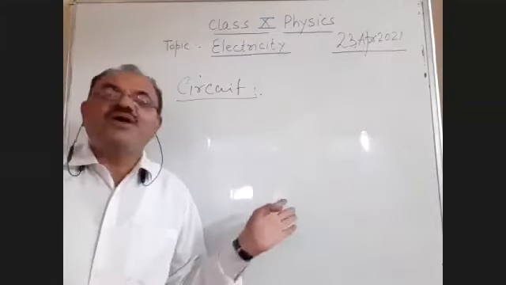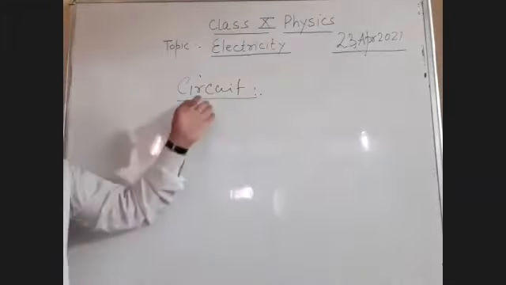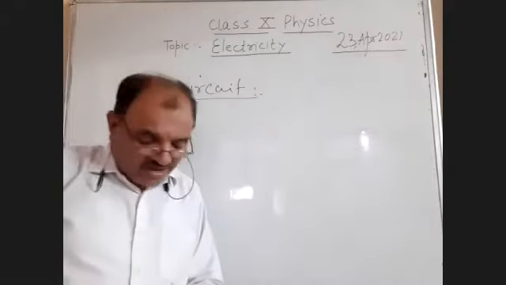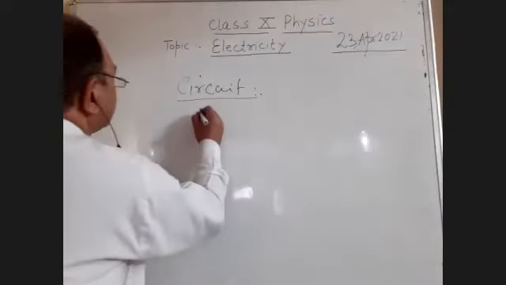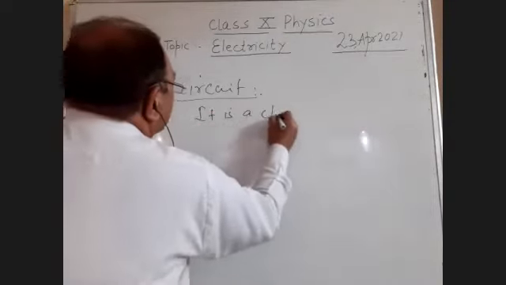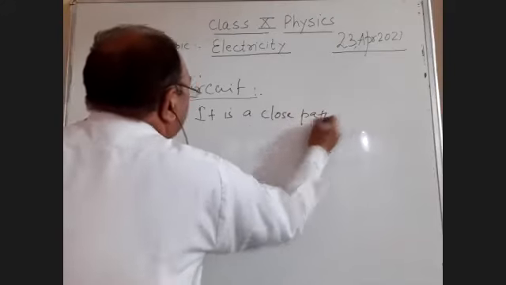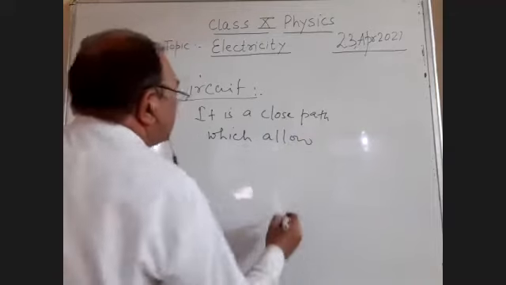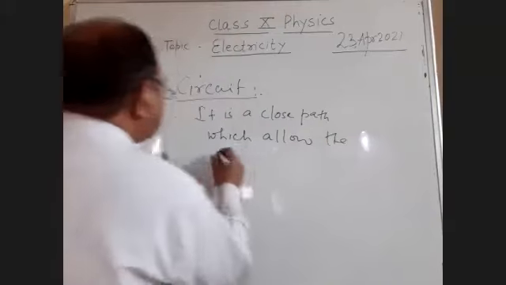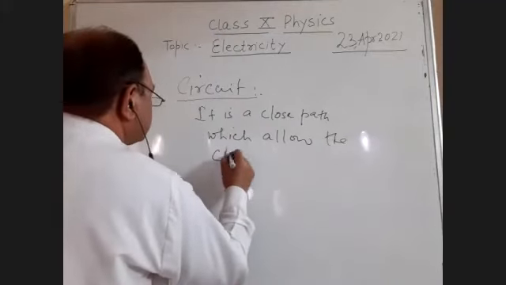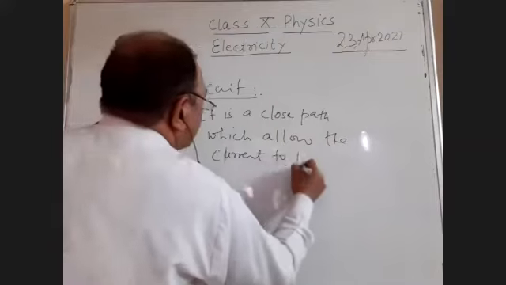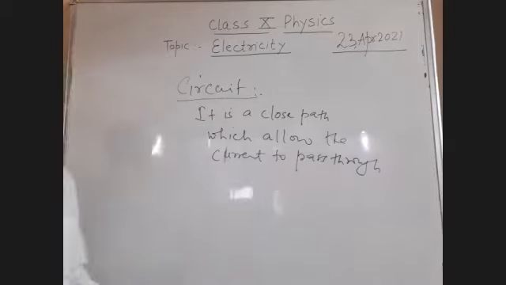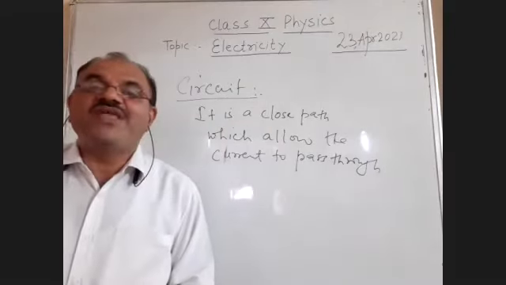So I'll tell you what the function of a switch is also. Now, an electric circuit is a closed path which allows the current to pass through. So I'll write down the definition of circuit. It is a closed path which allows the current to pass through. Now, students, I'll draw the diagram of the electric circuit.